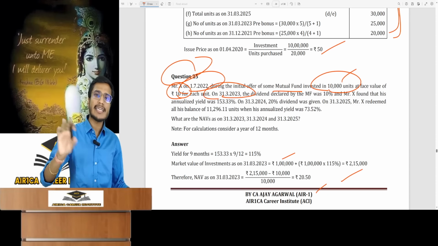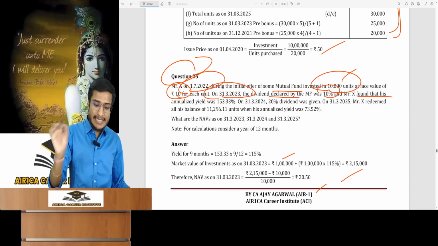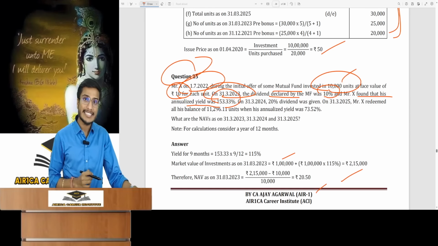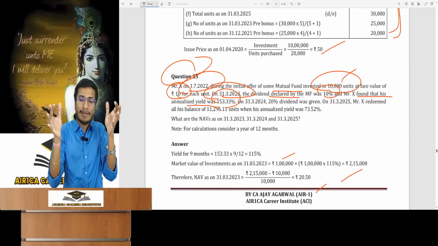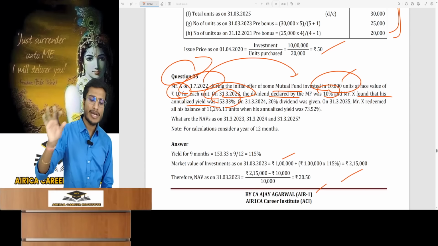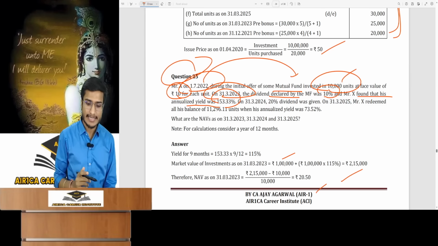On 31st March 23, the fund declared 10% dividend. Mr. X found that his annual yield for this year is 153.33%. My investment period was just 9 months from 1st July to 31st March. 9 months, what's annualized conversion? We go to holding period.